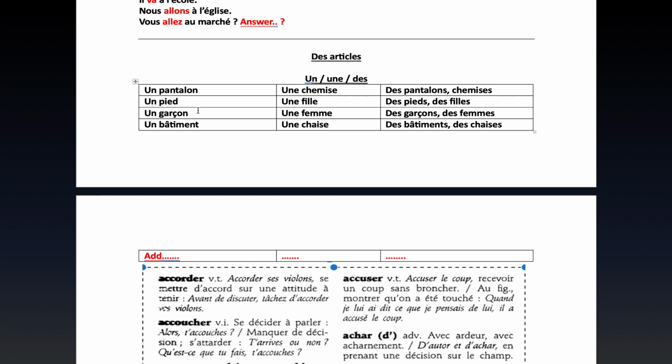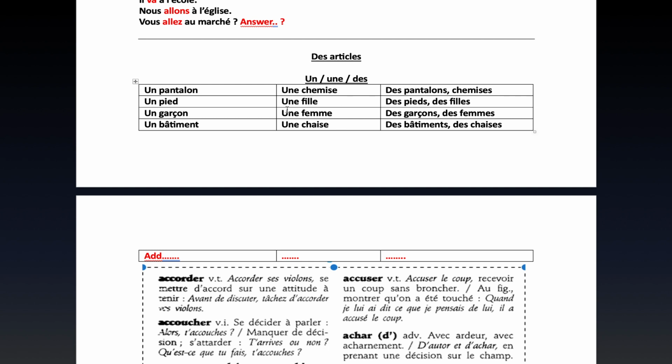Un garçon. Un bâtiment. Une chemise. Une fille. Une femme. Une chaise.